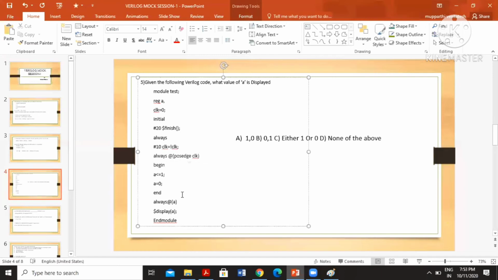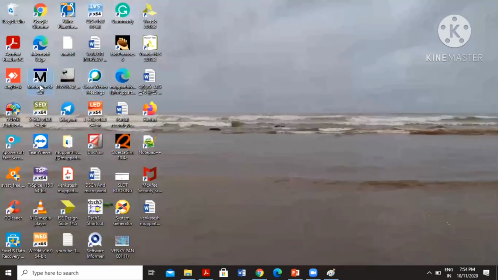In always we have A equal to A, this is non-blocking. We raised one question, then we can cross check with our tool. Just wait, I will show the result.